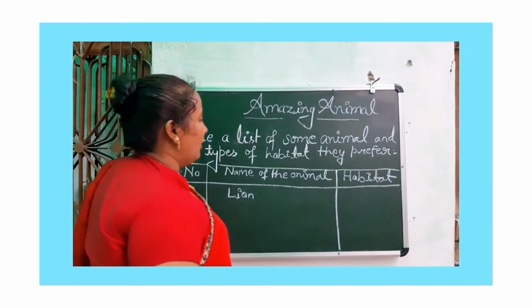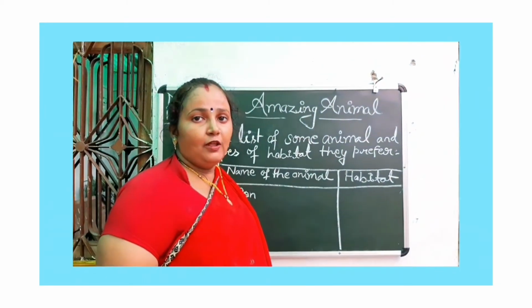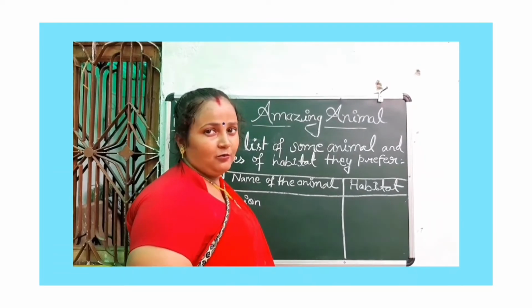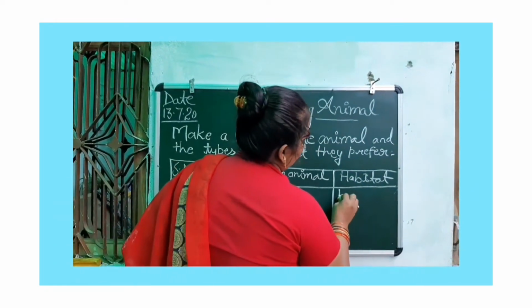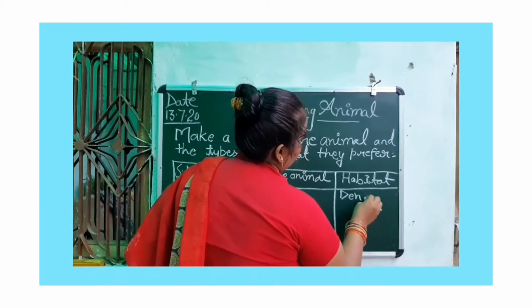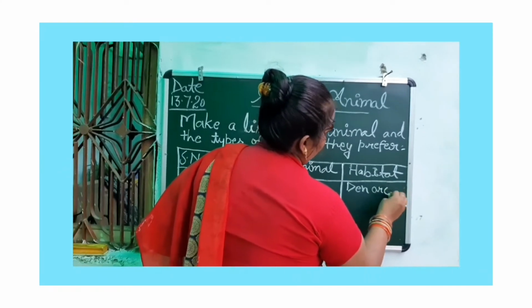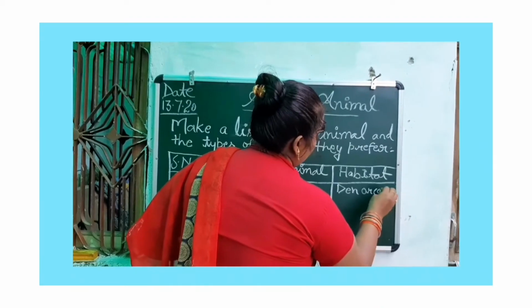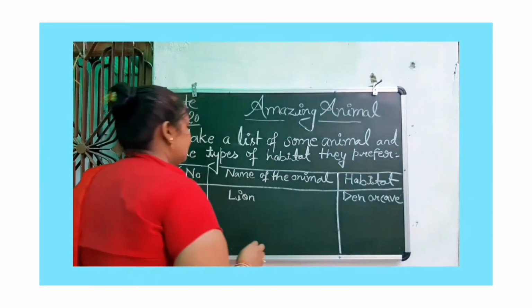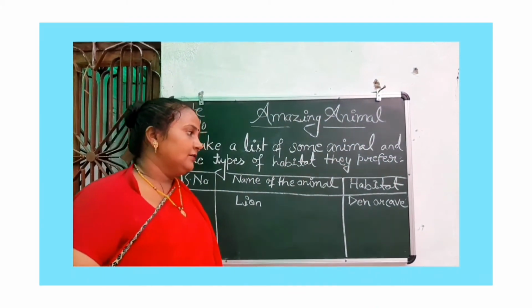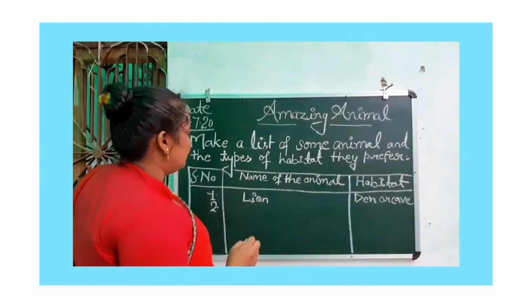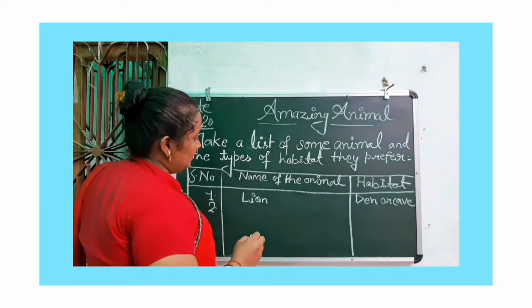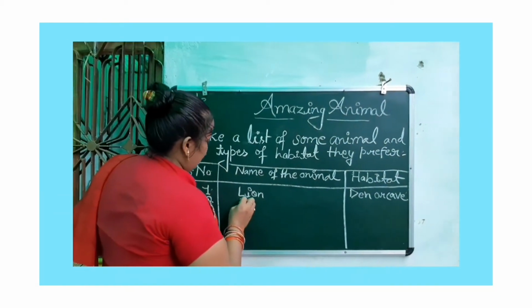You know where the lion is living? What is the habitat of lion? No? Lives in a den or cave. Where? In a den and cave. Right? Tell me the next animal name. What is? Camel. Camel. Okay.